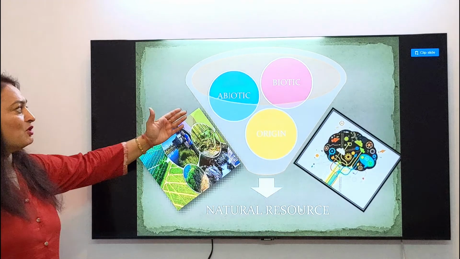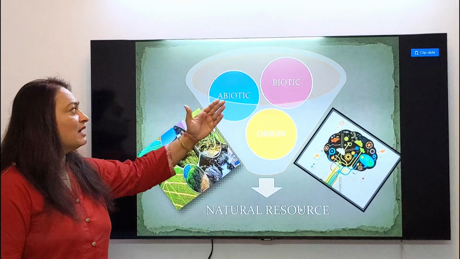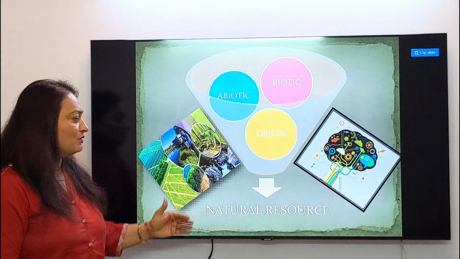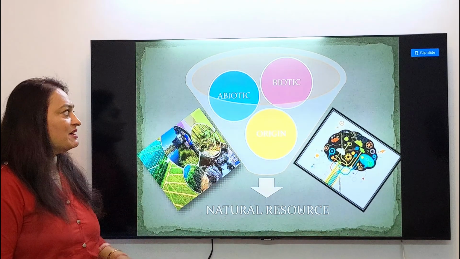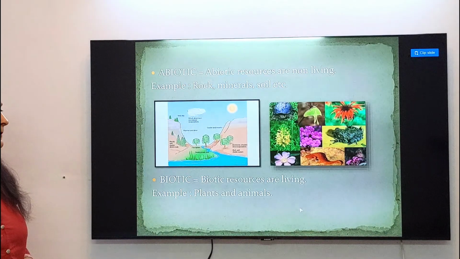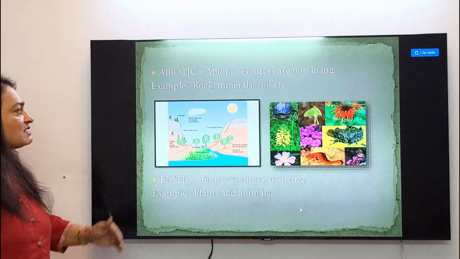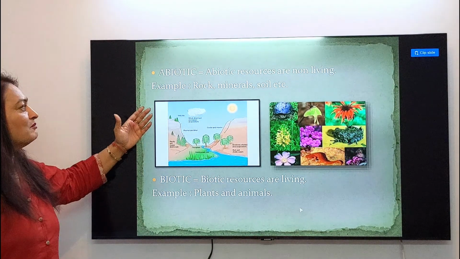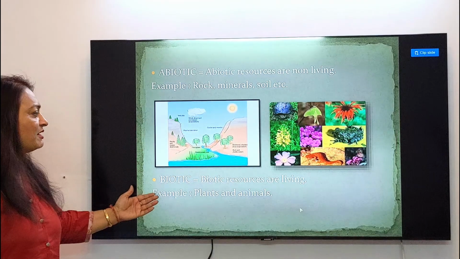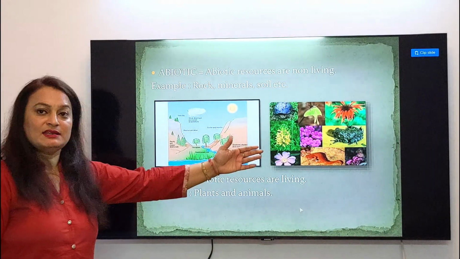Now, biotic and abiotic is very clear. Biotic living and abiotic non-living. So on the basis of origin, it has been divided into biotic and abiotic. Abiotic resources are non-living, example rock, minerals, soil, and biotic resources are living, example plants and animals.